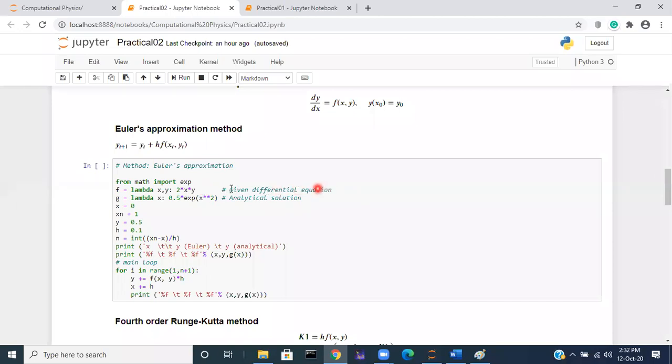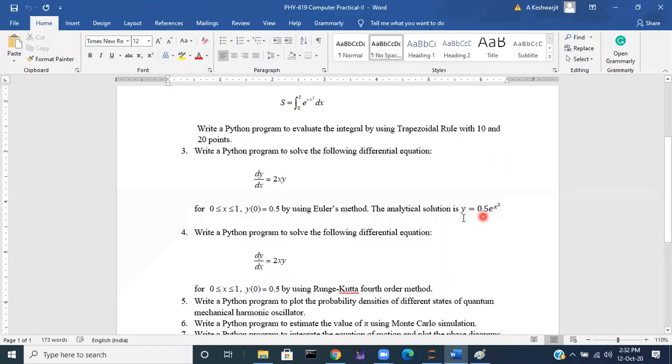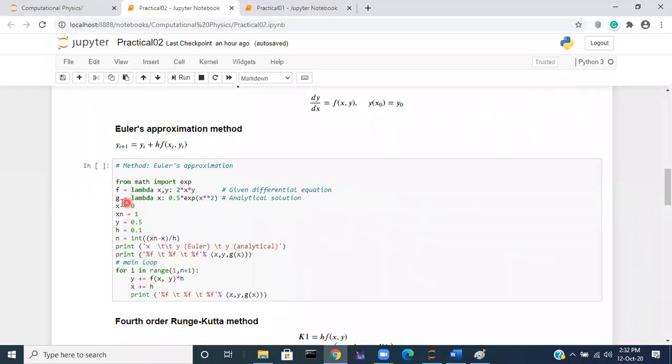So this is the given differential equation, and the analytical solution is y equal to 0.5 e to the power x square. So we define g equal to lambda x: 0.5 e to the power x square.